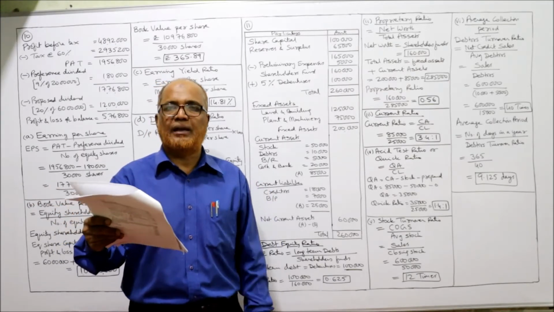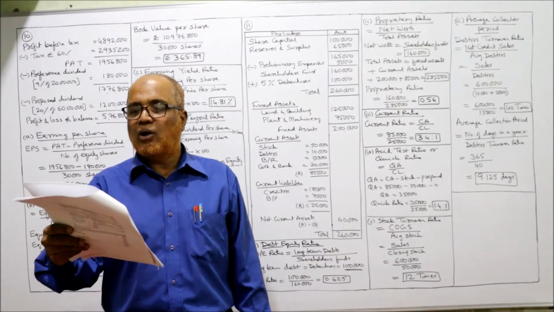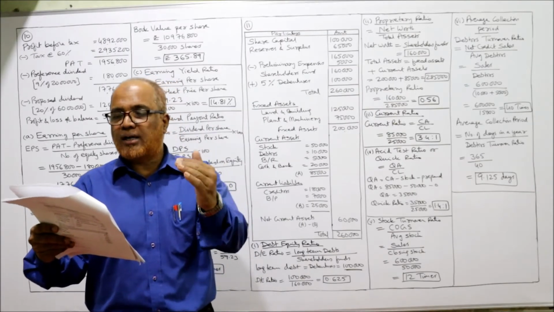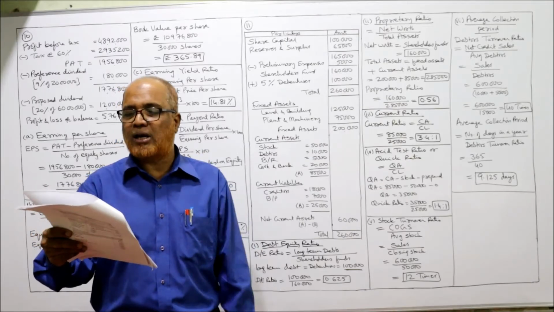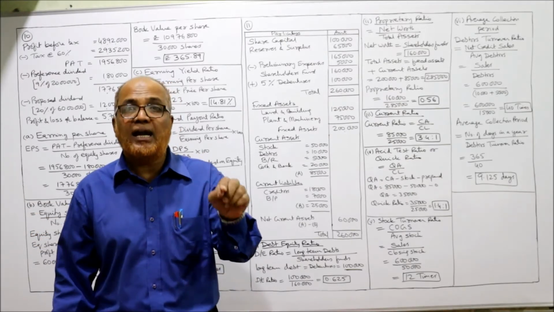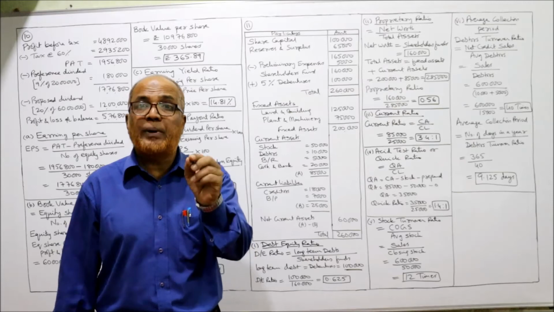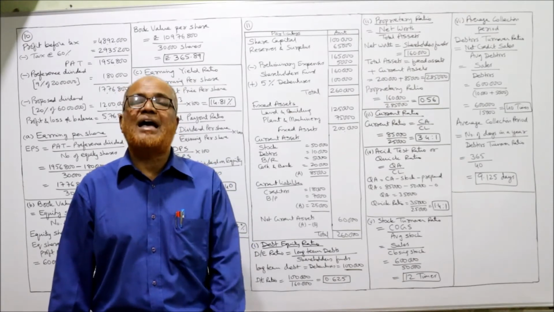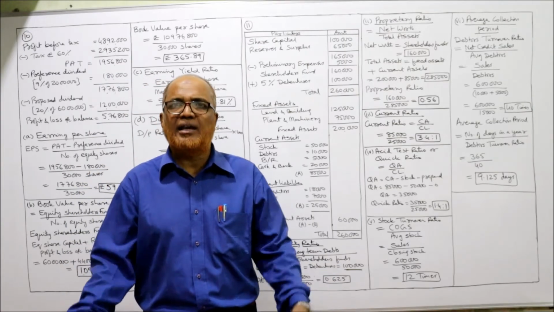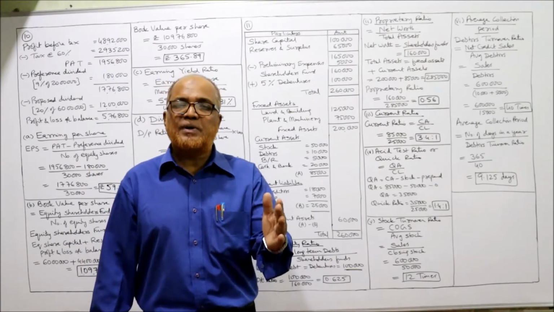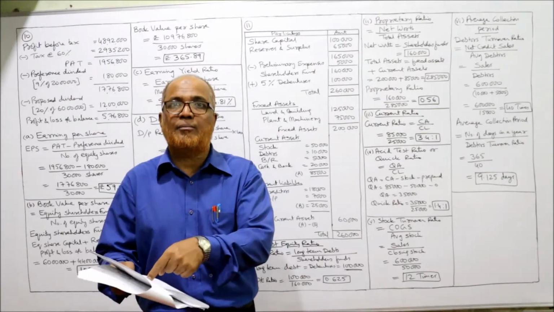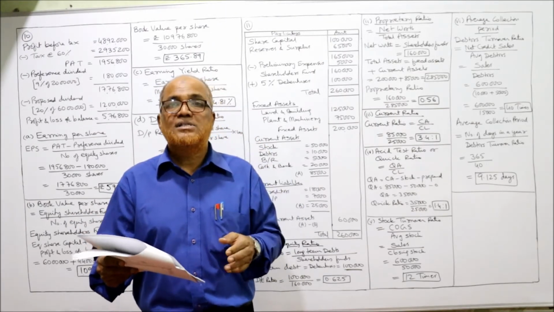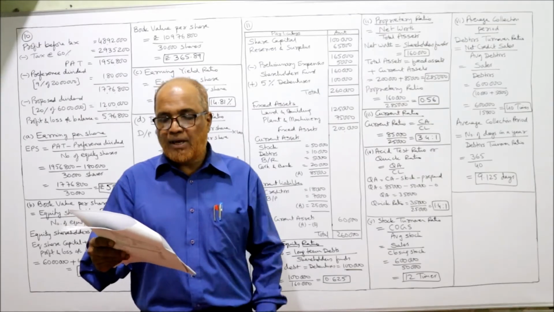Creditors and bills payable, these two are current liabilities. Now land and building, plant and machinery, these two are fixed assets. Then stock, debtors, bills receivable, cash and bank, these are the current assets. Last one, preliminary expenses, it is a fictitious asset, imaginary asset, not a real asset. So preliminary expenses is a fictitious asset. First time we are coming across this in this problem. Now sales for the year is 6 lakh rupees. Sales for the complete year is 6 lakh.